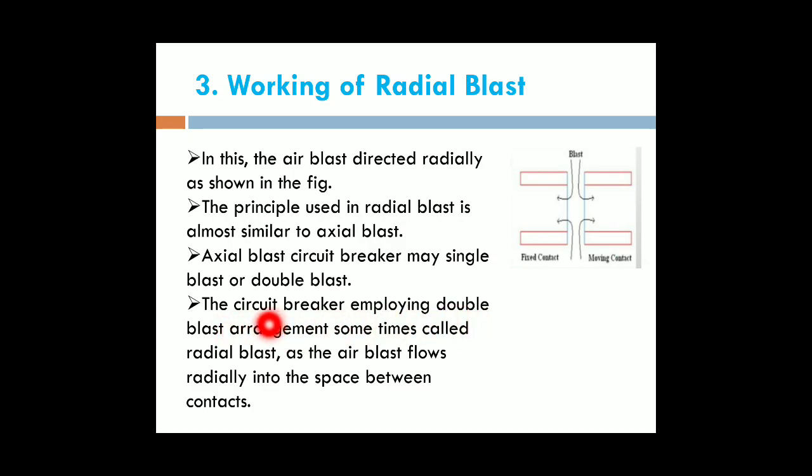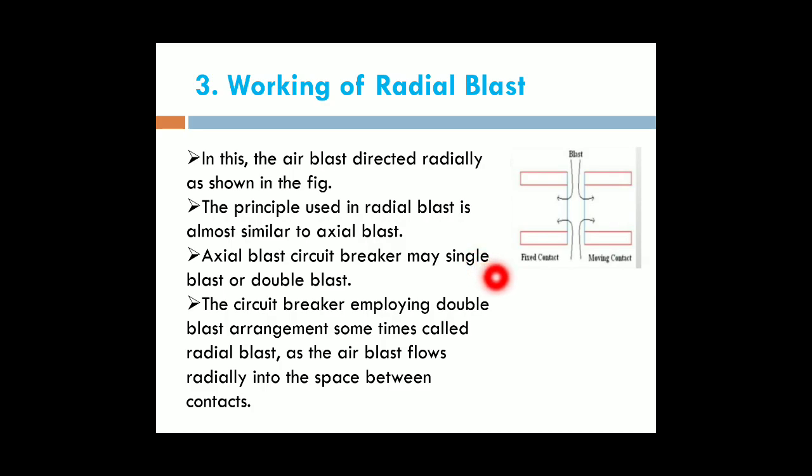Sometimes the radial blast is called the double blast circuit breaker, as the air blast flows radially into the space between the contacts. In this case, the air is blasted radially in between the contacts. That means in the four directions, we will blast the air. Therefore, we quickly reduce the ionized particles in between the fixed and moving contacts. The working principle is the same as that of the axial blast method.